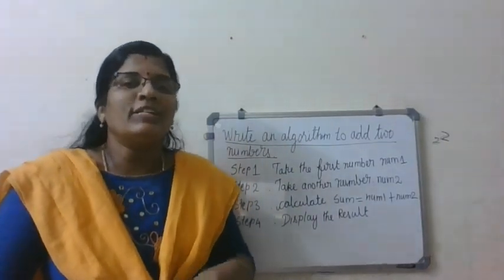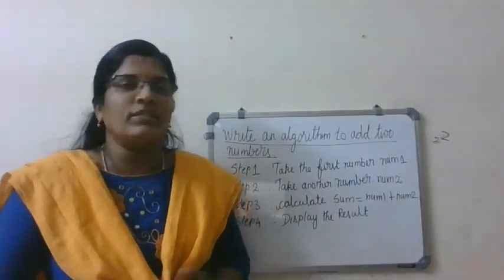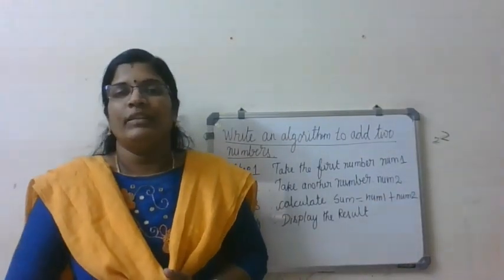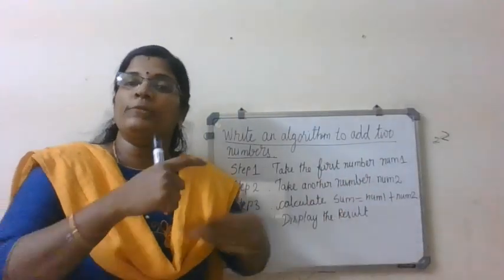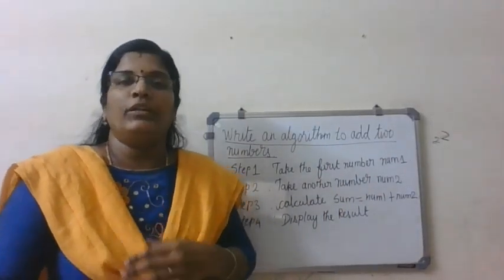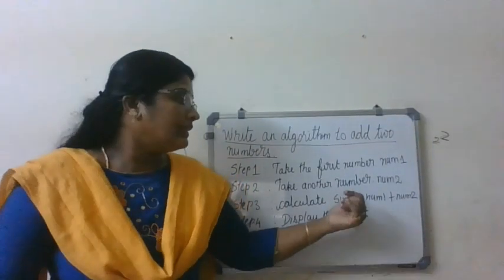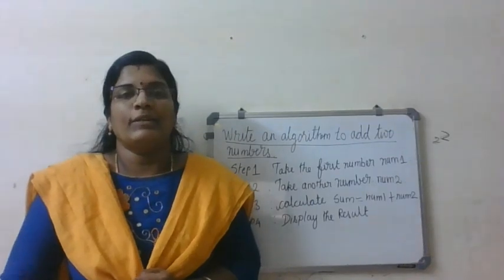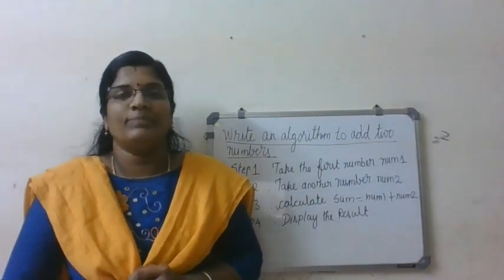Processing. So what is meant by processing? Making calculation. It's called processing. So sum is equal to num1 plus num2. Then step 4, we got the result. It is processed, then output. So display the result. What is the result? Result comes under sum. Display the result. So this is the algorithm for adding two numbers.